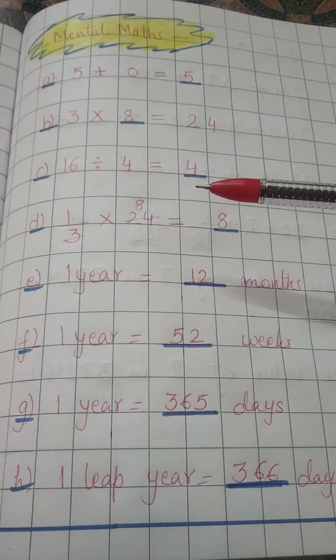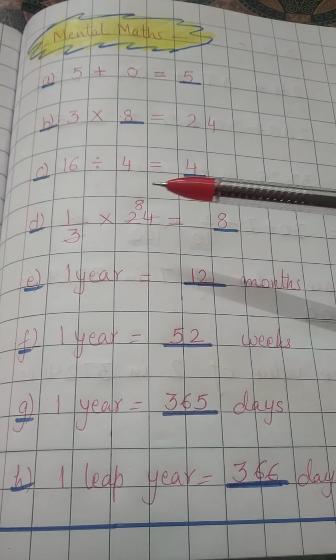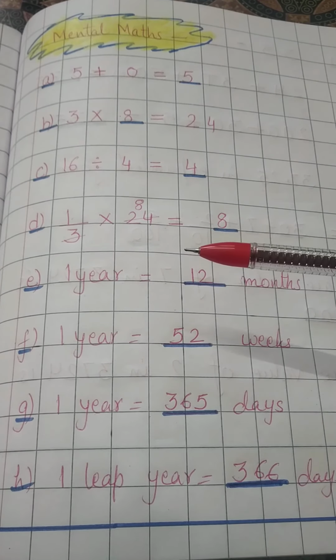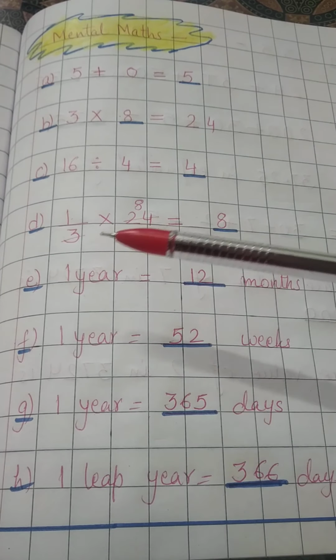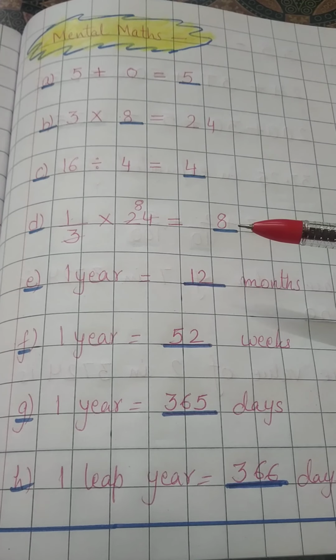Right? 16 divided by 4. Again you will think of the table of 4. 4 fours are 16. So you will write 4. Right? Then here 1 upon 3 multiplied by 24, or 1/3 of 24, can be asked like this. So you will think 3 eights are 24. So you will write 8.